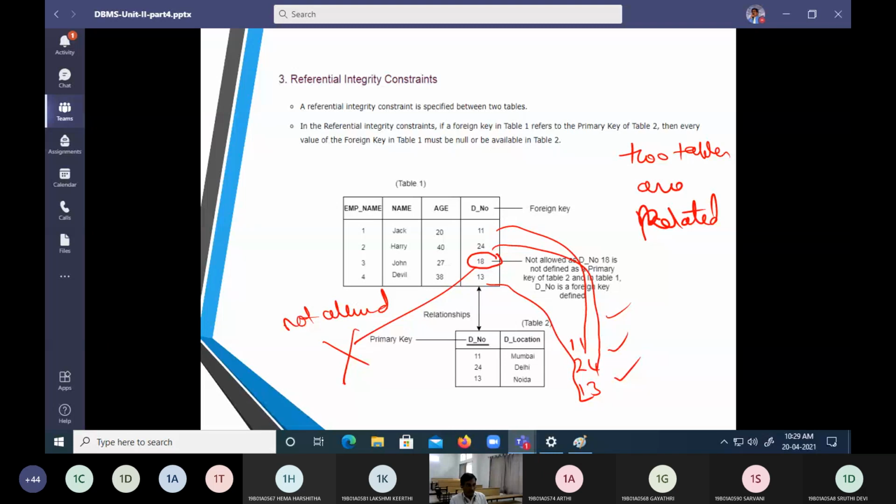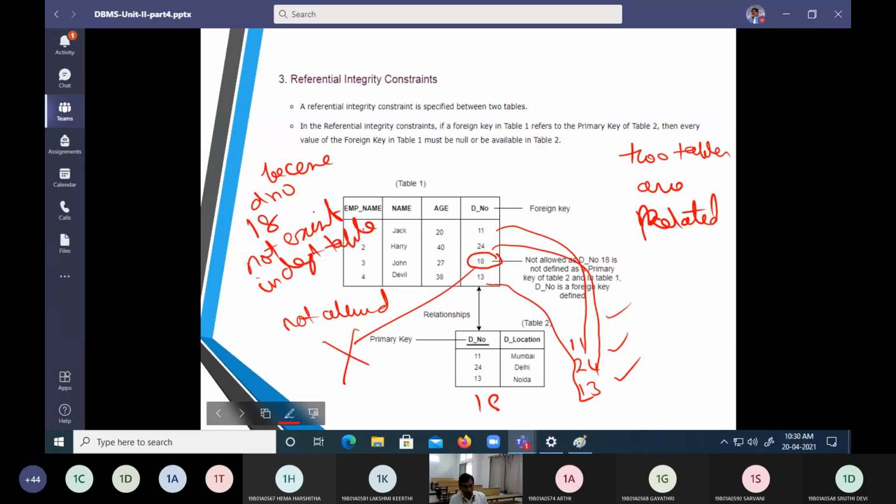Because department number 18 does not exist in the department table. This is the rule. Is 18 here? No. 18 is not inserted in the department table.